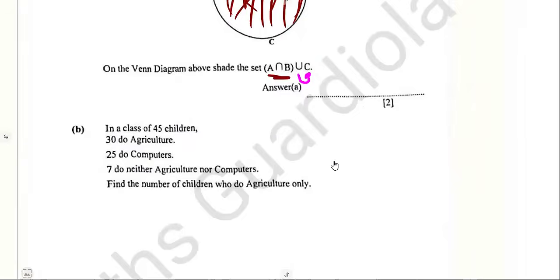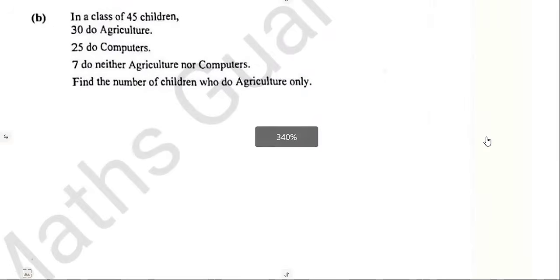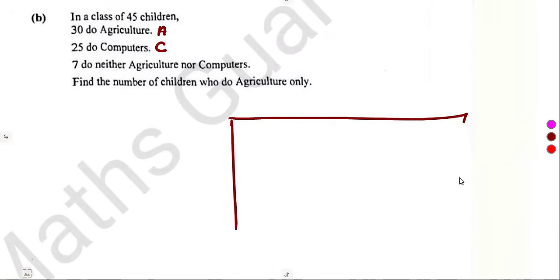On B, in a class of 45, we are given 30, they do agriculture. These ones, they do this. So it is the same thing, just like the previous case. But as you can see, we are dealing with 2 subsets for agriculture and for computers. So they are just 2 subsets that you are dealing with.